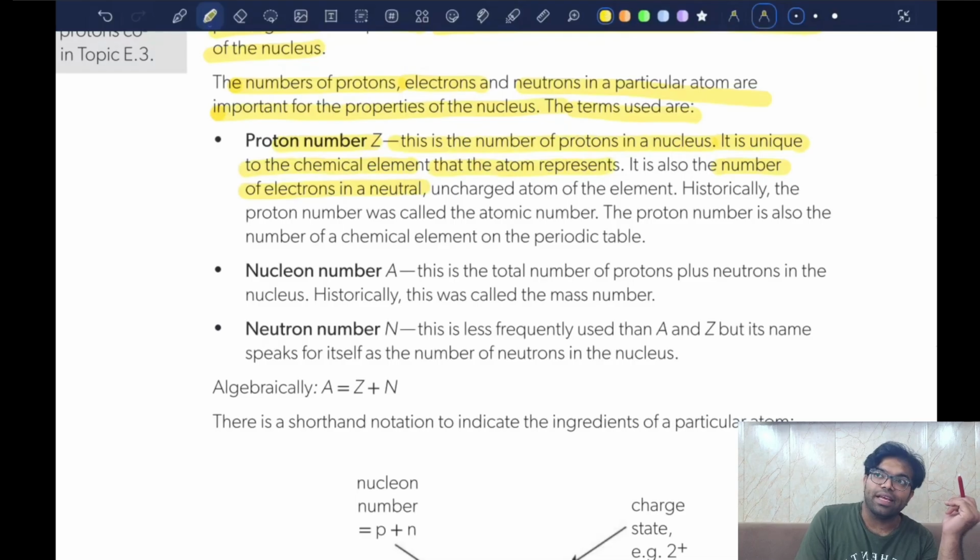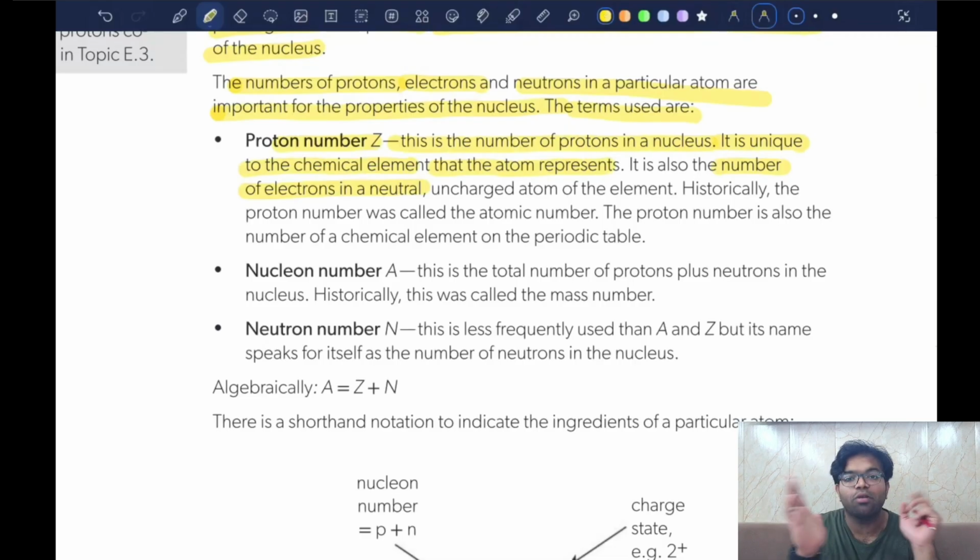Okay, now see, why do they say that? In a neutral atom, we know that both the proton and the electron have the same amount of charge, but with opposite polarities. Electron is negatively charged, whereas proton is positively charged. So the number of protons and the number of electrons will always be the same in a neutral atom. Then and only then can the overall positive and the overall negative charge cancel each other out.